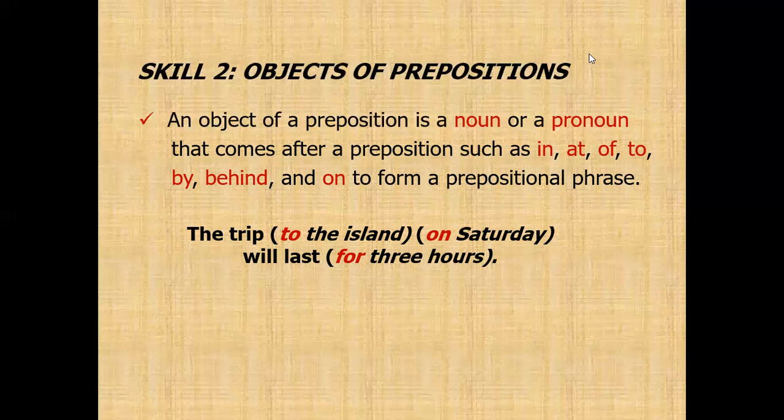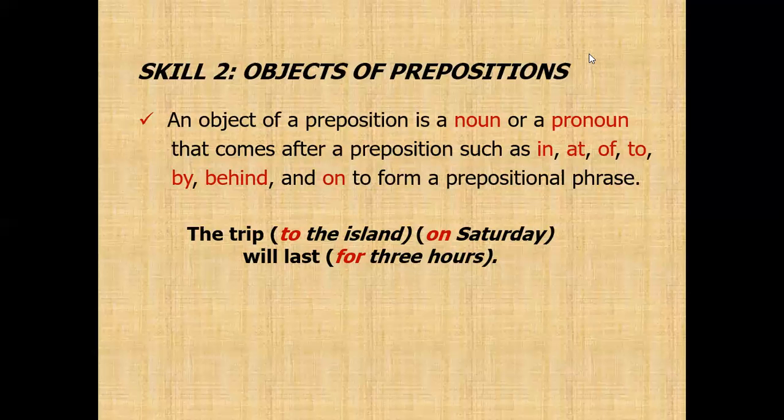So, to the island. To, it is preposition, and then after that there is noun, the island. Okay, and then on, it is preposition. After that, Saturday, it is noun.